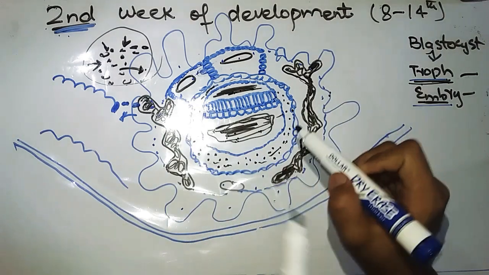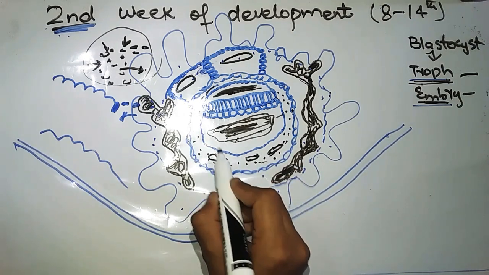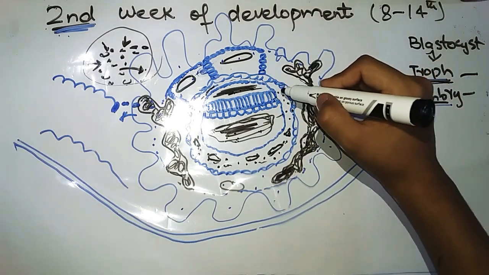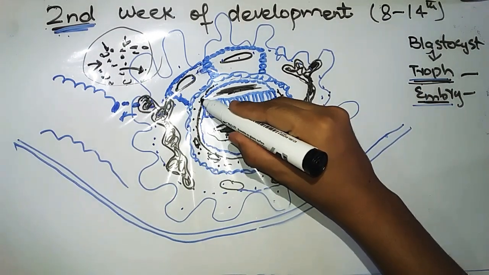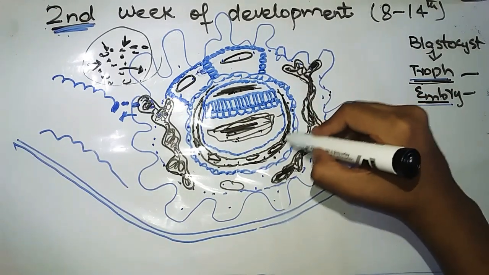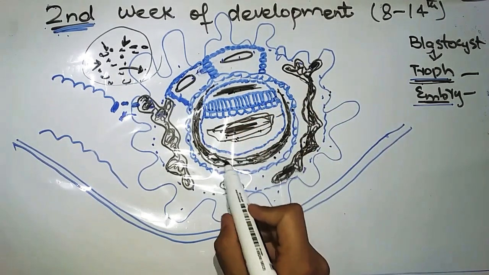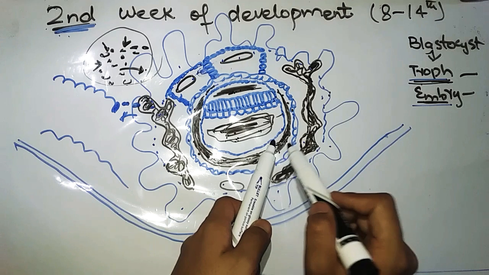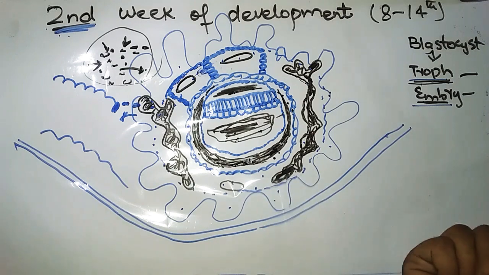Now, this mesoderm will form spaces inside it. Many spaces are formed in it. These spaces then combine together like this. They will unite together and form a large cavity. This large cavity is called the extra embryonic coelom. This was extra embryonic mesoderm, and now the cavity that is formed in the extra embryonic mesoderm is called the extra embryonic coelom.